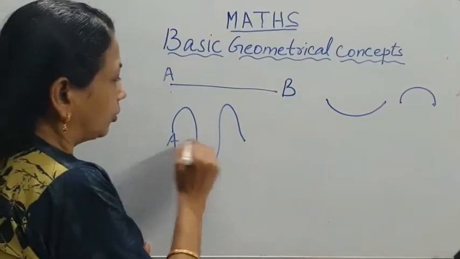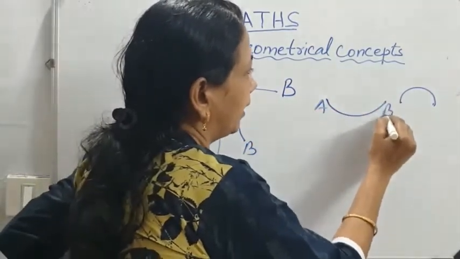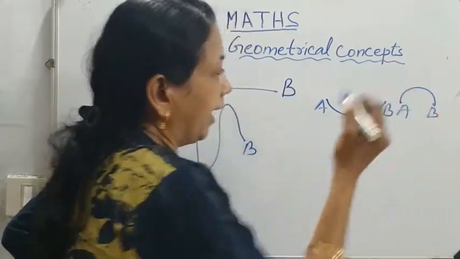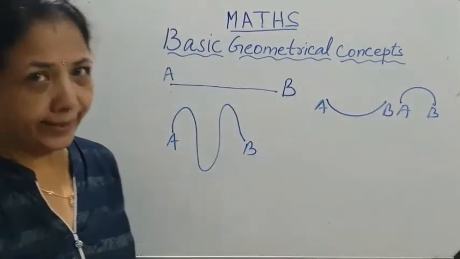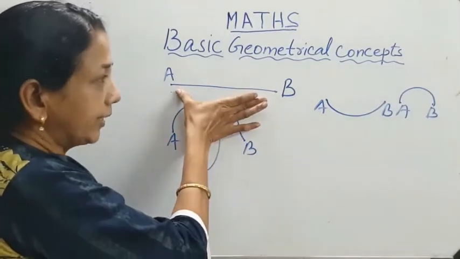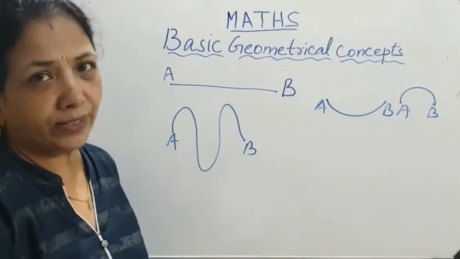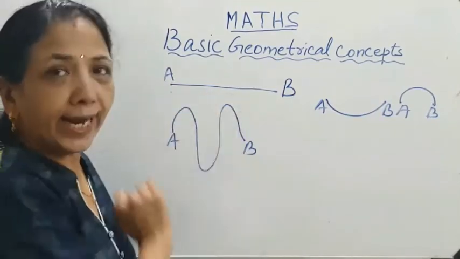So 2 points A, B, here also A, B, and this is the line segment. It is a straight line. We can measure it using a ruler. It has exact measurement, so it is called a line segment.